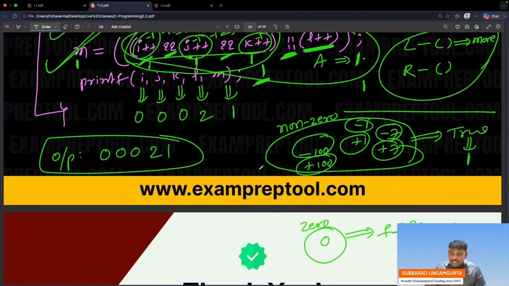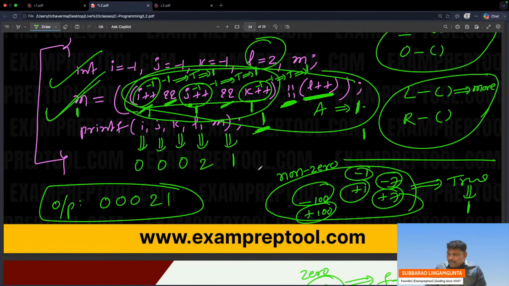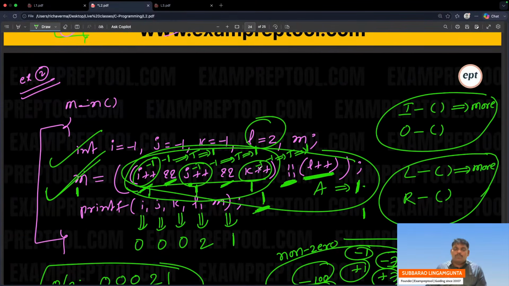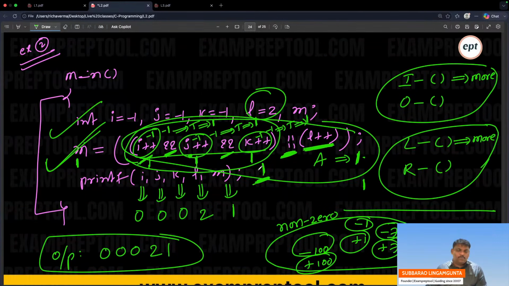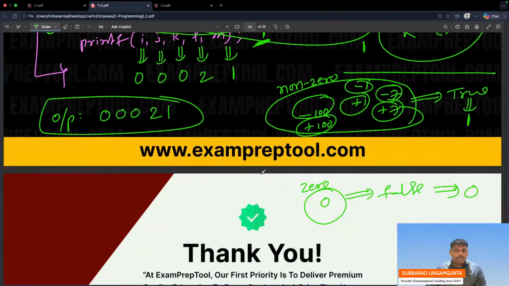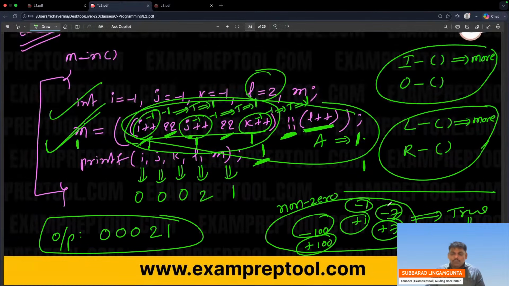Now understand. I think if you are comfortable until now, tomorrow I will talk more. It is the second problem. Be careful. Every non-zero means true, true means 1. 0 means false, false means 0. Be careful. Tomorrow I will talk more.